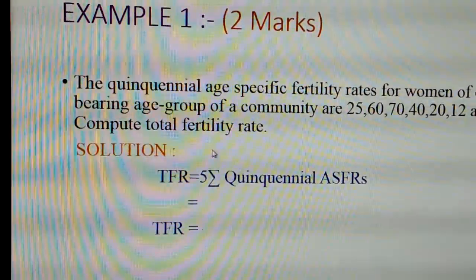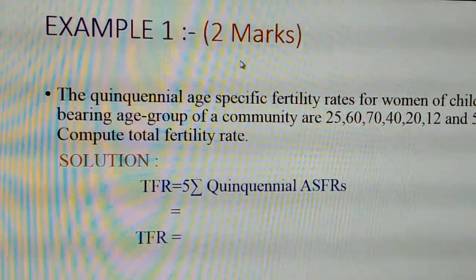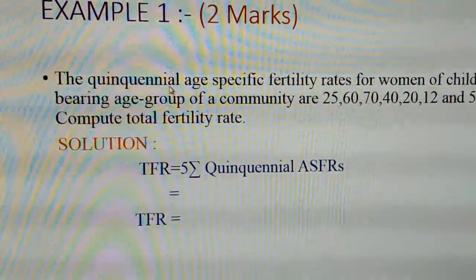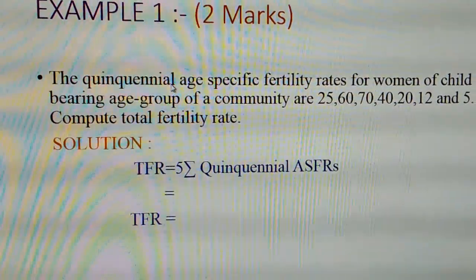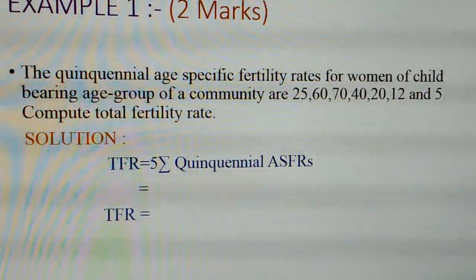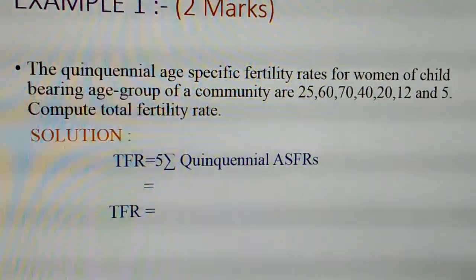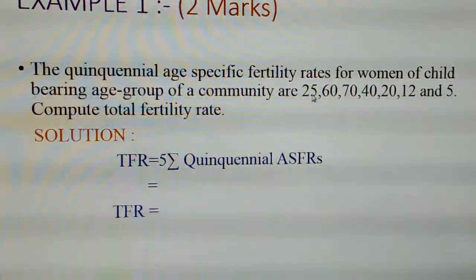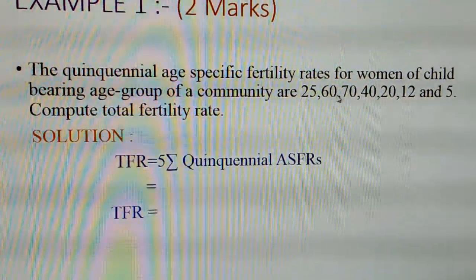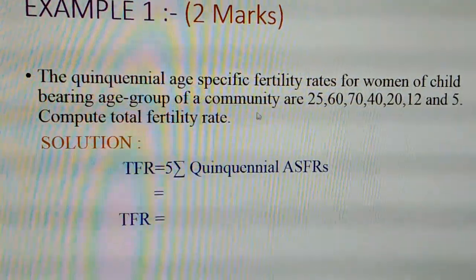Now, let us solve the problem. Example 1, this is considered a 2-mark question from the exam point of view. Here we have the data. The quinquennial, you all know, is the age group from 15 to 49 and the width is 5 years. The quinquennial age-specific fertility rates for women of the childbearing age group of a community are given: direct ASFR values are given, they are 25, 60, 70, 40, 20, 12 and 5. We need to calculate